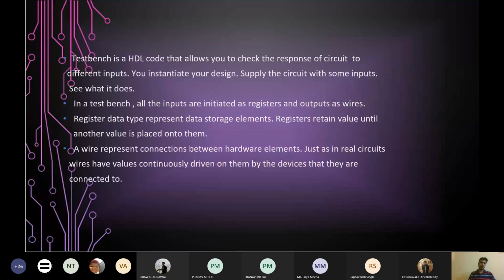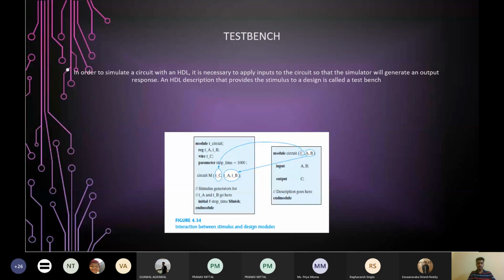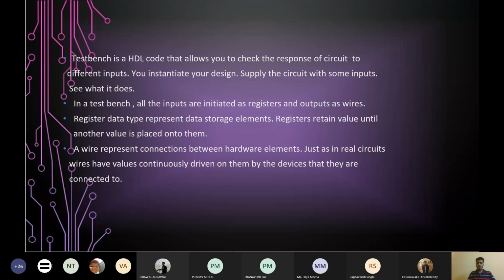Let's see that. So first, some description about the test bench. A test bench is an HDL code that allows you to check the response of the circuit for different inputs. You instantiate your design, like this line here, circuit M. This was the instantiation of our design. And you supply the circuit with some inputs. This we will be seeing in the next slide.